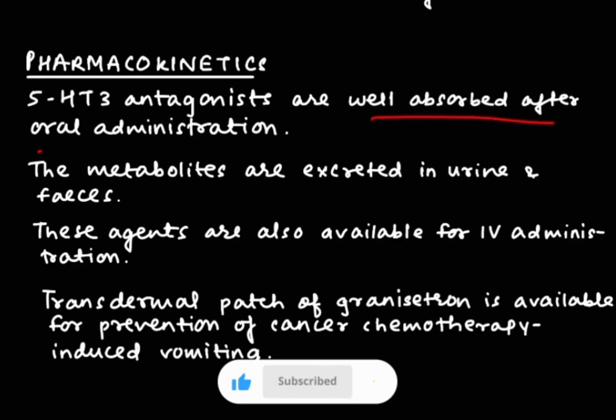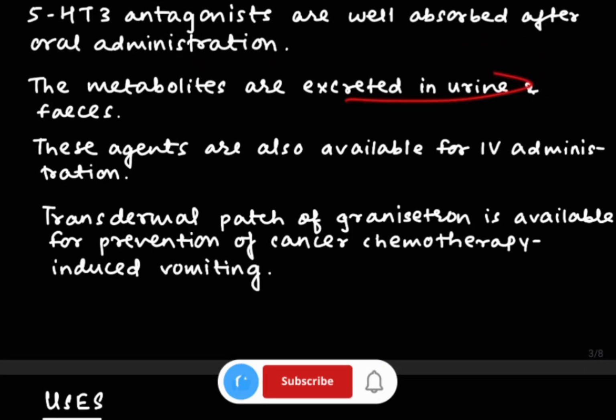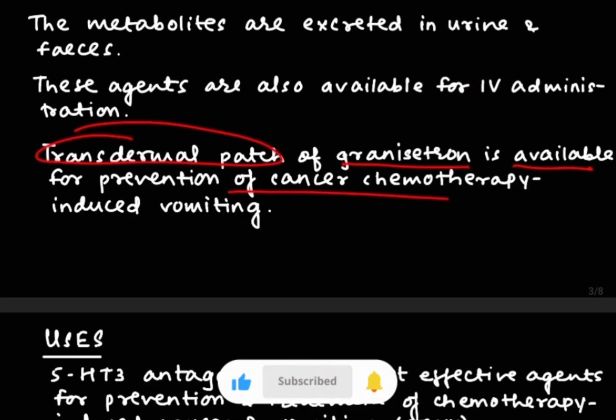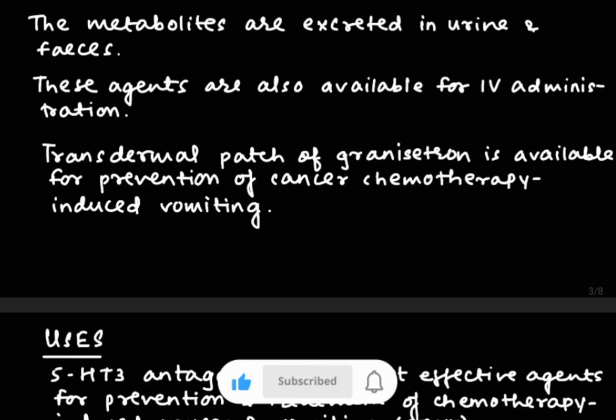They can be well absorbed after oral administration, and the metabolites are excreted in the urine and feces. These agents can also be given as IV administration. Moreover, a transdermal patch of granisetron is also available for preventing cancer chemotherapy induced vomiting. So this was all about pharmacokinetics.